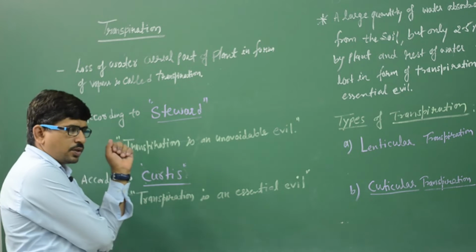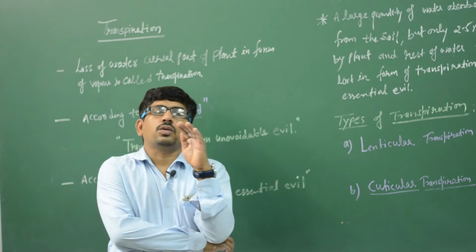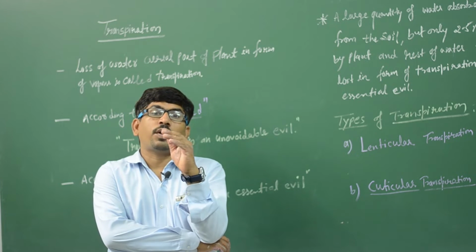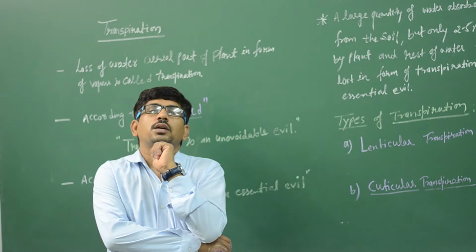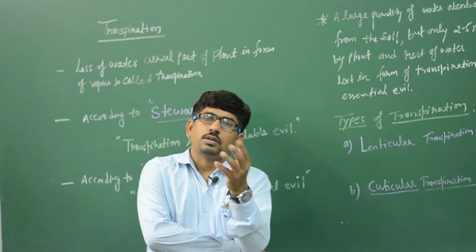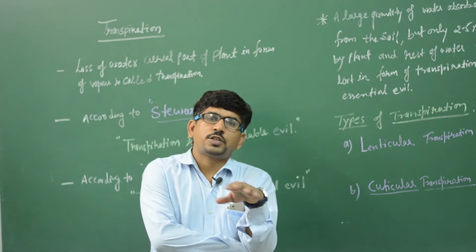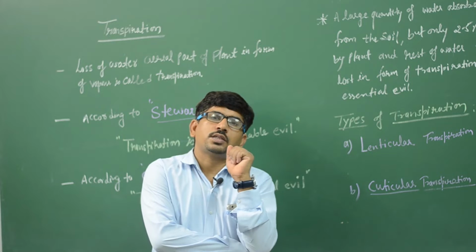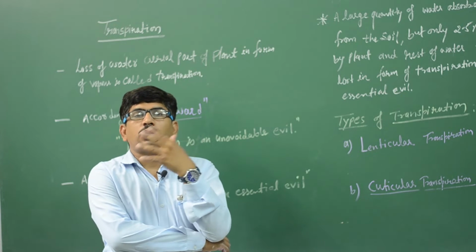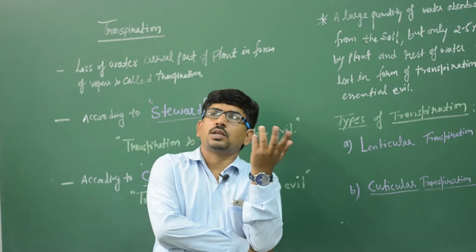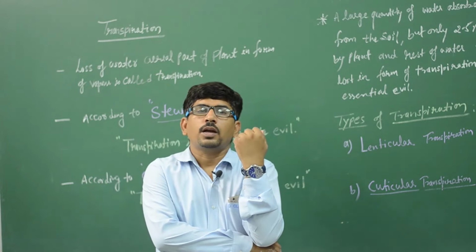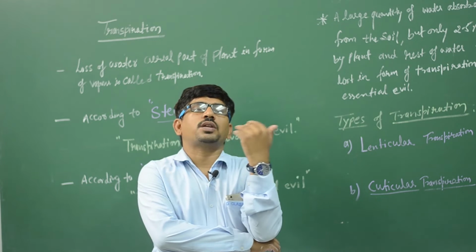ठीक है, तो वाटर रिलीज हो रहा है in the form of vapor, that is the transpiration. Another term is evaporation: water is on a surface and then it releases, that also happens in the form of vapor. Clothes get dry, होता है ना, in the sunlight the clothes are dry, that is, water is vaporized. So what is the difference between the transpiration and evaporation?